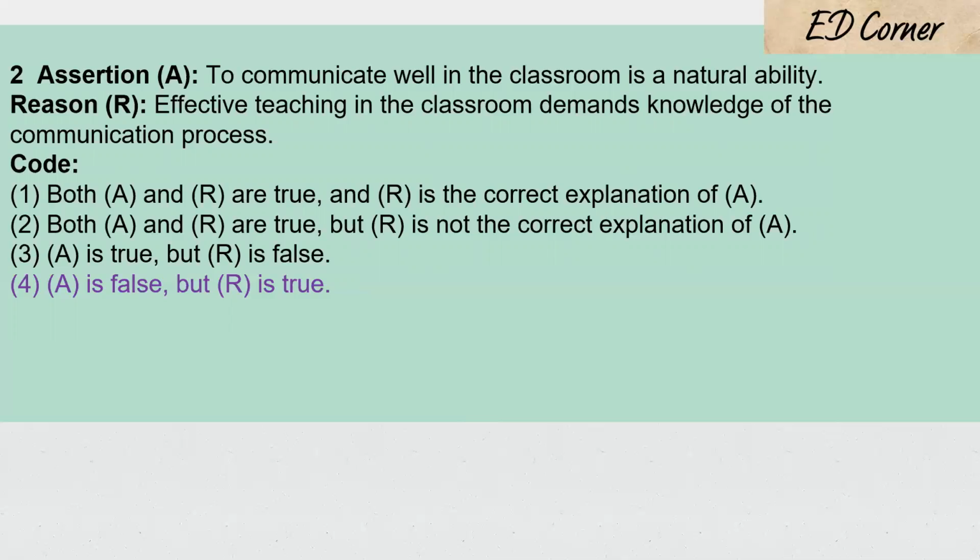The first one says both are true and R is the correct explanation. Second, both are true, but R is not the correct explanation. Third, A is true, but R is false. No, A is actually false. That is given in your fourth option: A is false, but R is true. So you have to read the options carefully and then mark your answers.